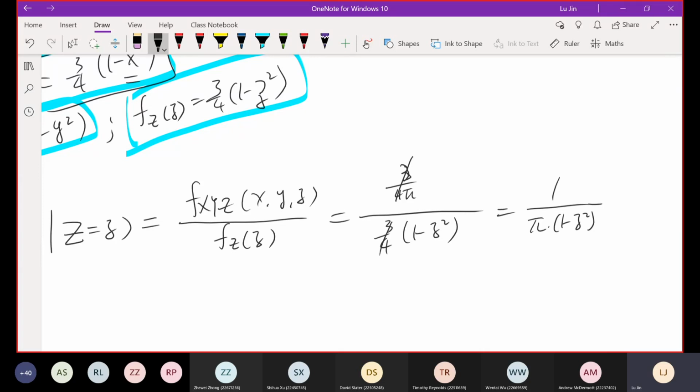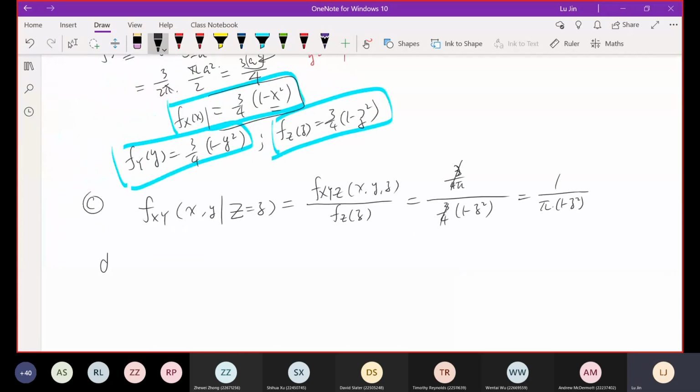So C is done. Part D of the question is asking, regarding the 3 random variables given in this vector, are x, y, and z independent or not? Let's recall what we learned from lecture. If random variables are independent of each other, there are 2 important formulas.